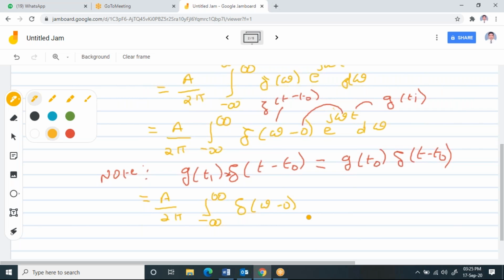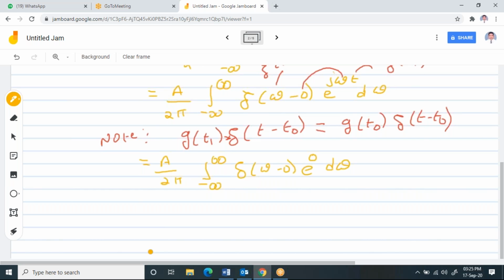now, using that, I can write this as e power 0 d omega. So this is nothing but, e power 0 is nothing but 1. Now del of omega minus 0 I can write as del of omega again.